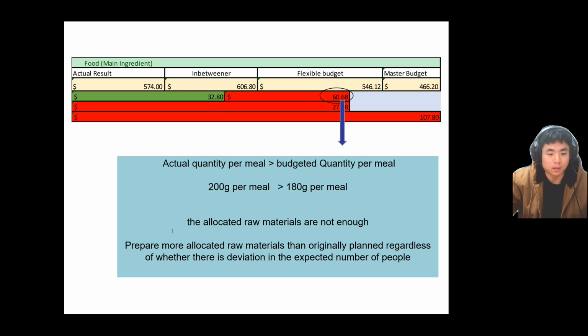And let's move to the unfavorable material efficiency variance of $60.08. It is because the actual material used in each cover is higher than the budget: the actual 200 grams per meal is more than the budgeted 108 grams per meal. This is because the prepared materials are not enough, and the current material size does not meet the standard. The suggestion is that the kitchen should prepare more materials beyond the plan.